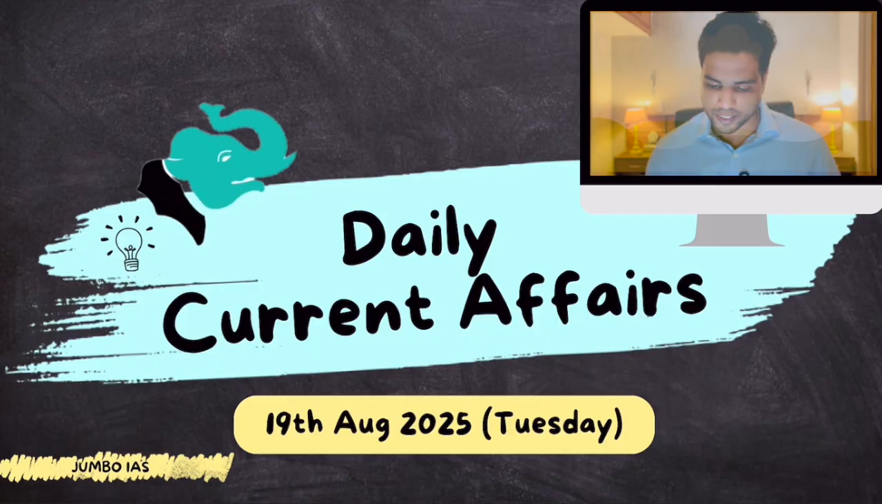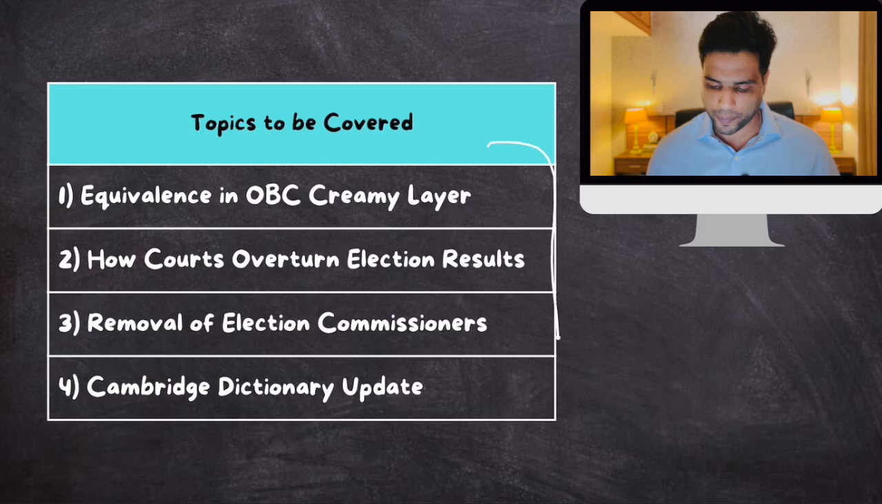Let's start today's discussion. But first, let's take a look at the list of topics that we shall cover today. So, daily current affairs, 19th August, Tuesday, and here is the list of topics. Number one on this list is equivalence in the OBC creamy layer.